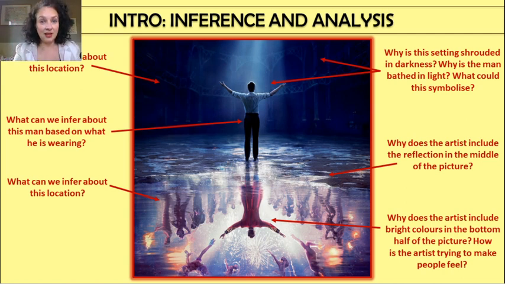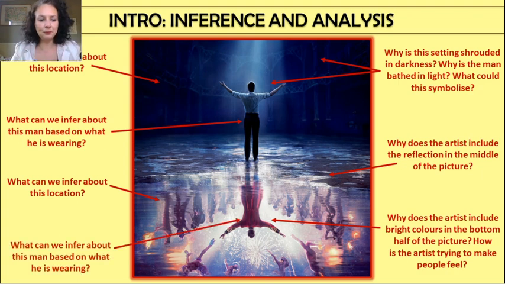How is the artist, the person who put this picture together, trying to make people feel? It's full of excitement, isn't it? Anticipation. So we've gone from the dark at the top, the kind of calm, the potential, to at the bottom, bright, vibrant, red, acrobats flying through the air, fireworks. It becomes really exciting, and it is a bit like the calm before the storm, isn't it?